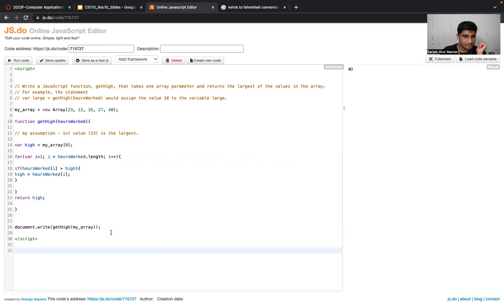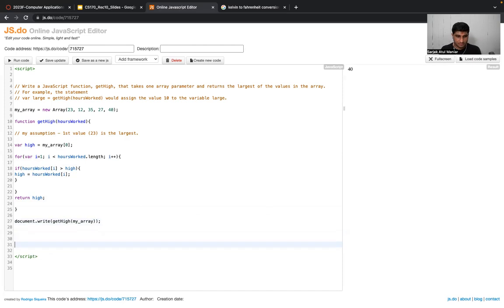Over here, let me put it: for loop iterations. i equals 1, i equals 2, i equals 3, i equals 4.